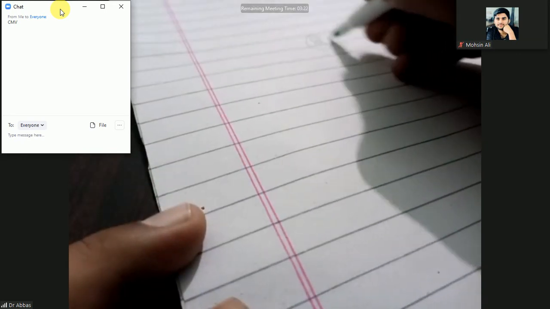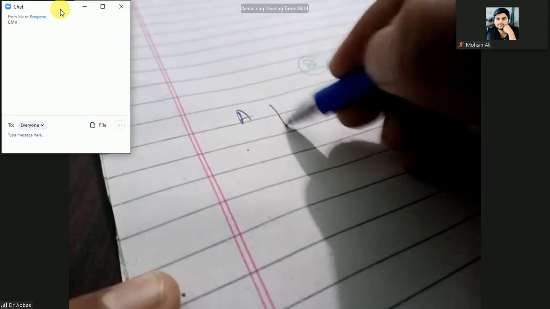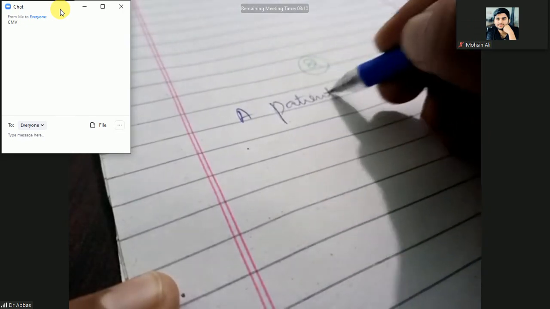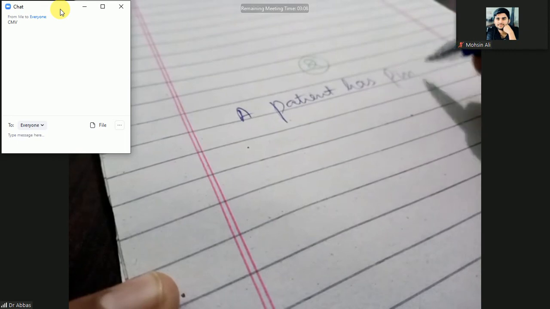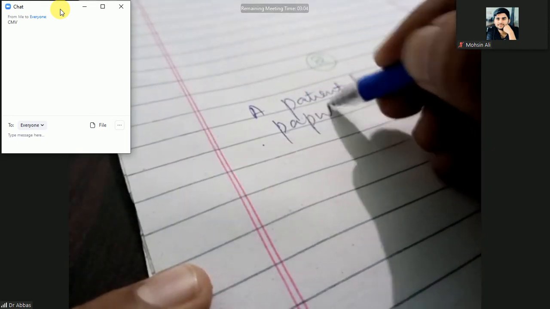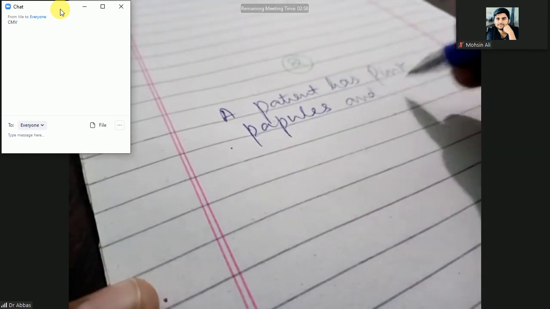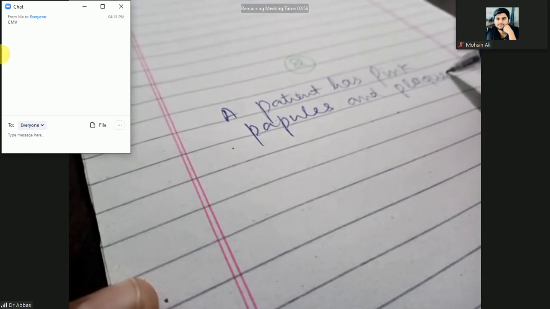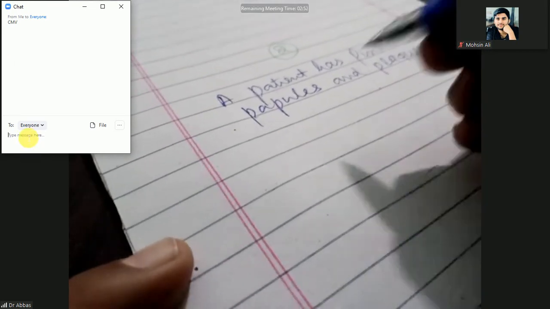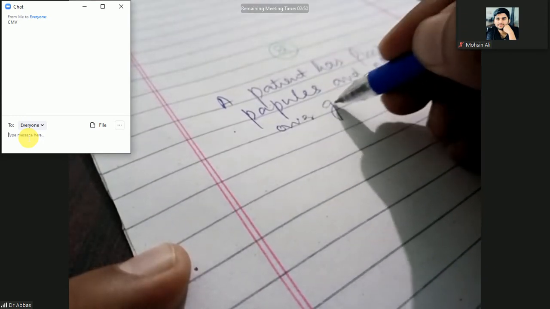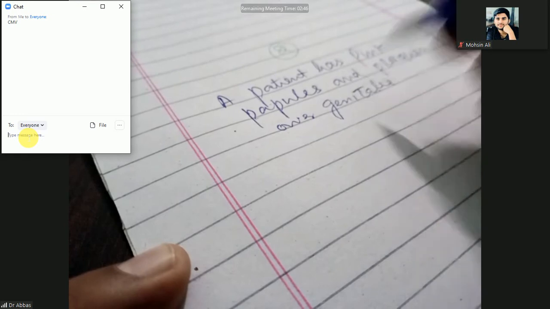Okay, so this is the one question. Next, question number two. A patient has pink papules and plaques over the genitalia or the genital organs.